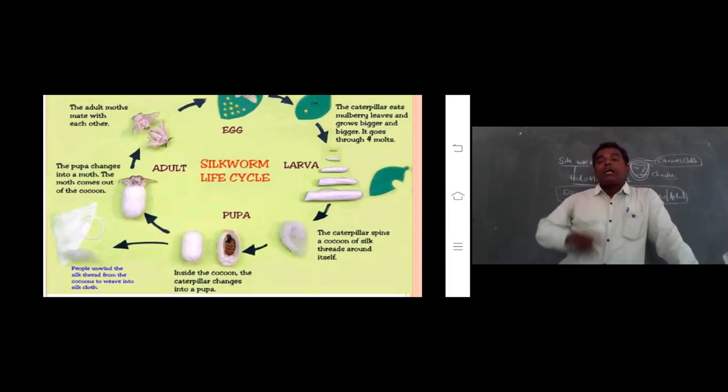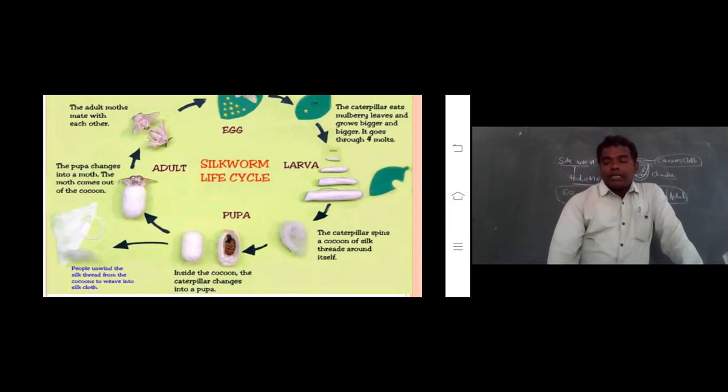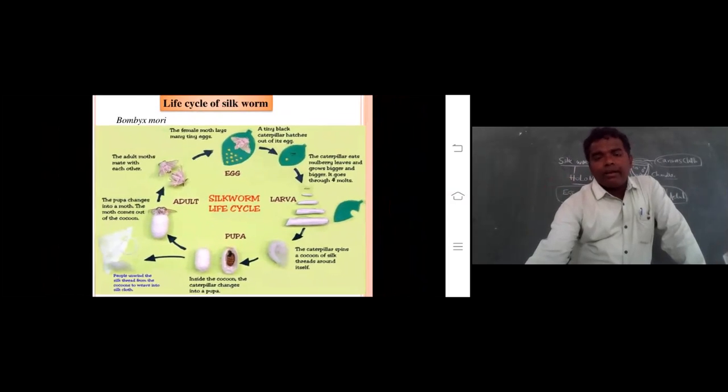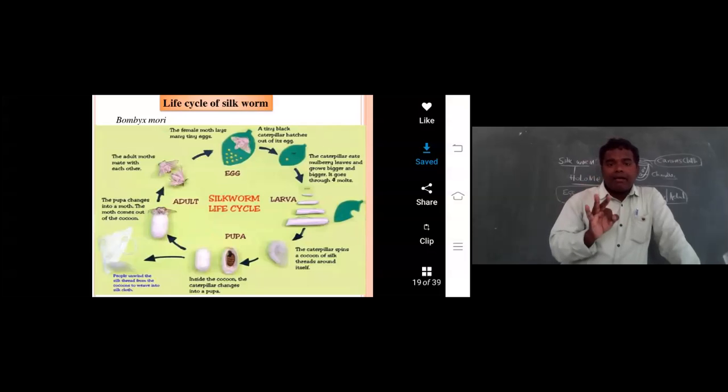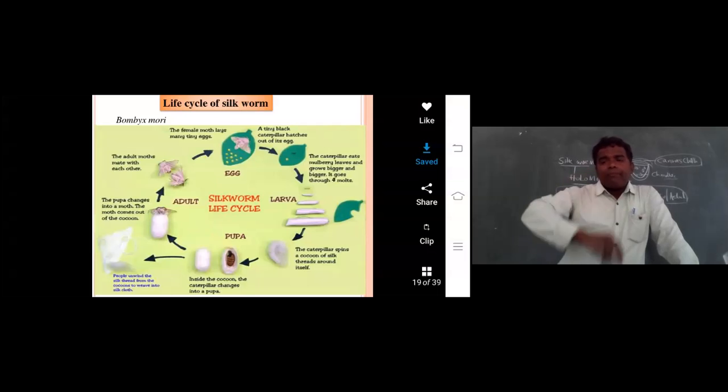Again, relating to religious texts. So that's why the silkworm, you know very well, the life cycle of the silkworm is completely holometabolous: egg, larva, pupa and adult stage. In the caterpillar stage, the abdomen is formed, and mandibles are formed.